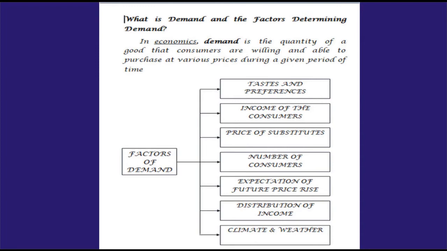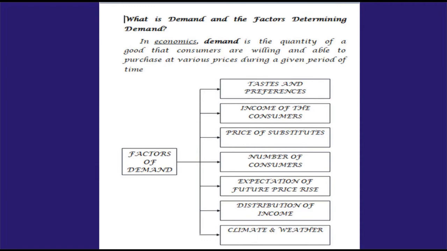This means if a consumer is willing to buy a particular product at different prices in a particular period, that is called demand. This is the meaning of demand.